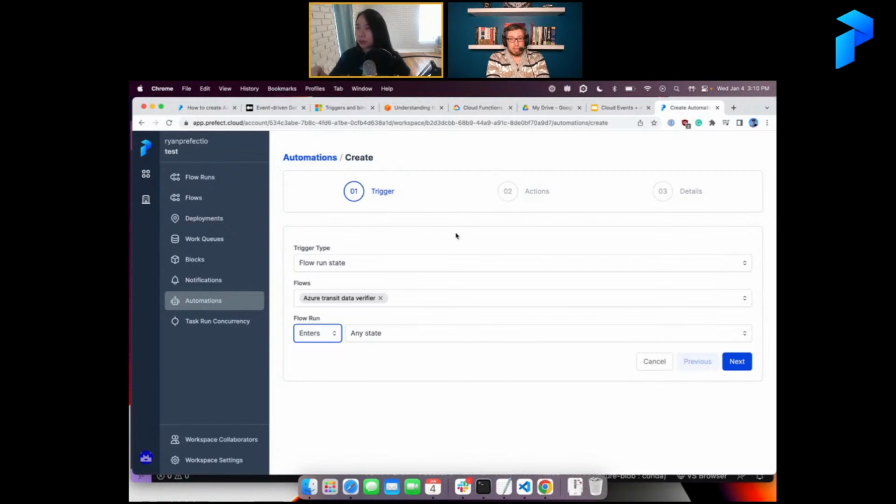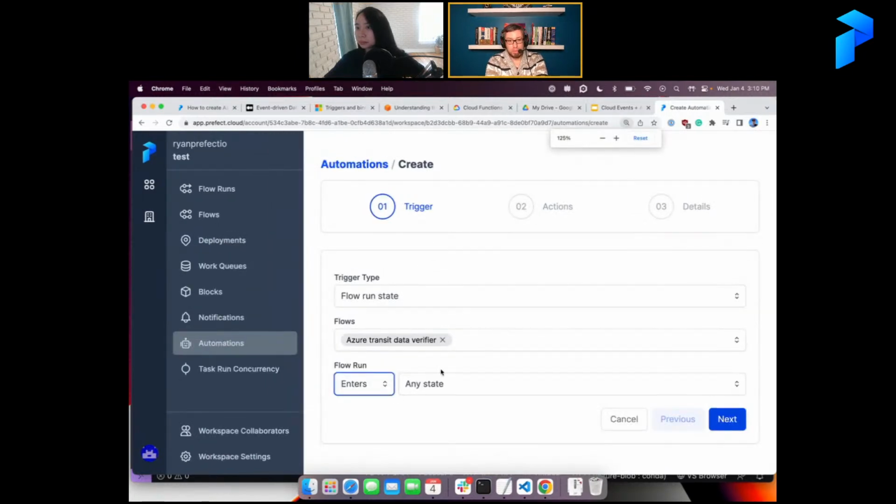Can you also zoom in your UI a little bit? Yeah, let me just do that here.